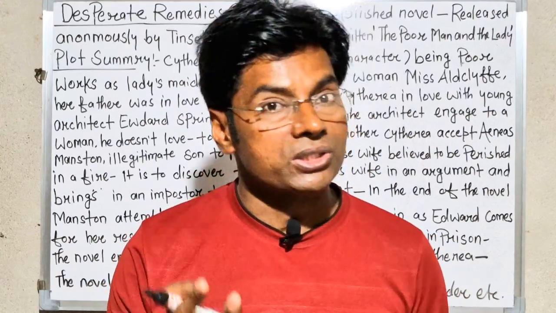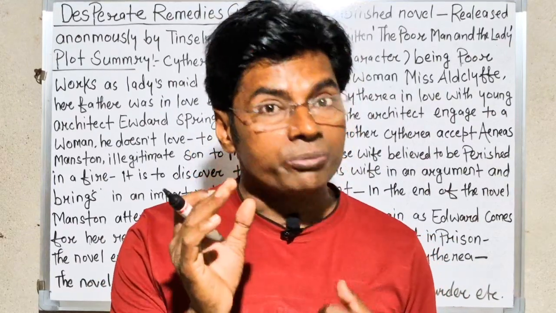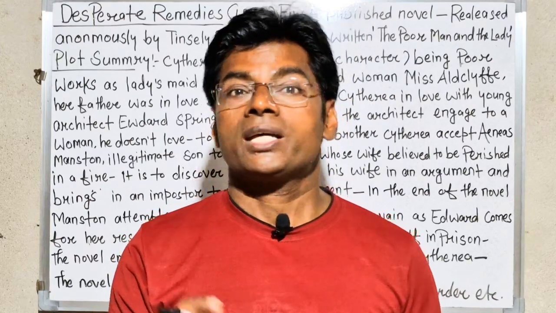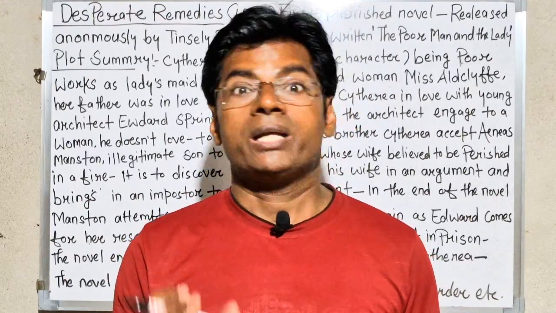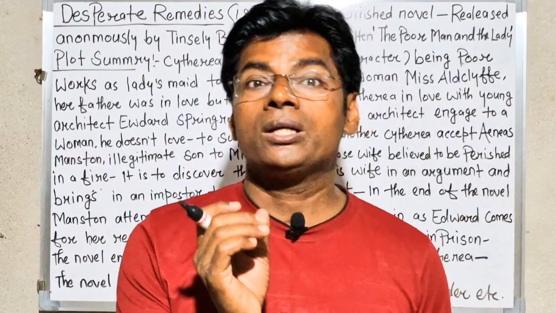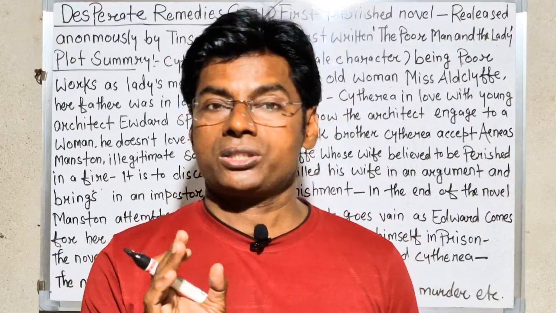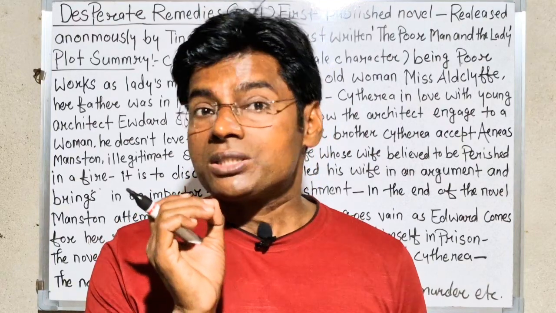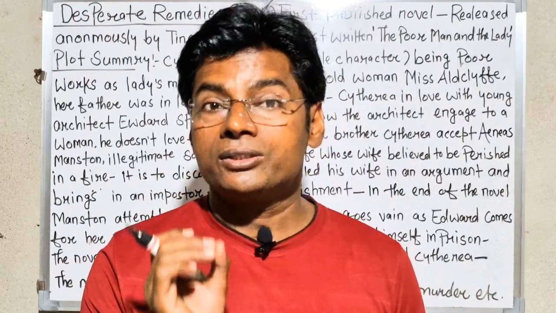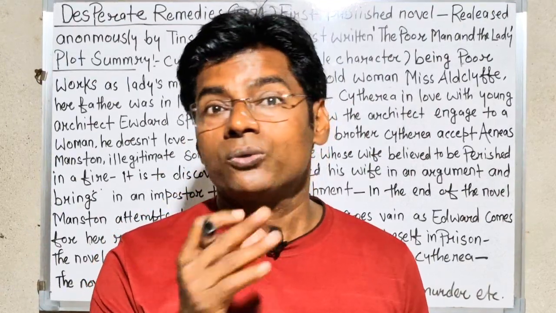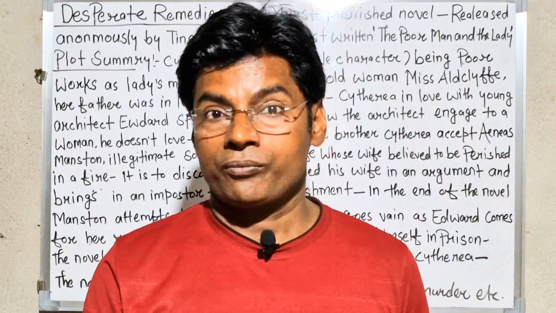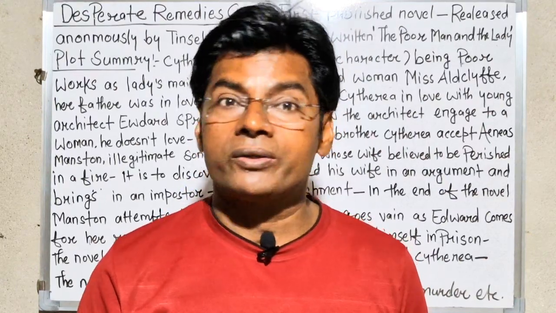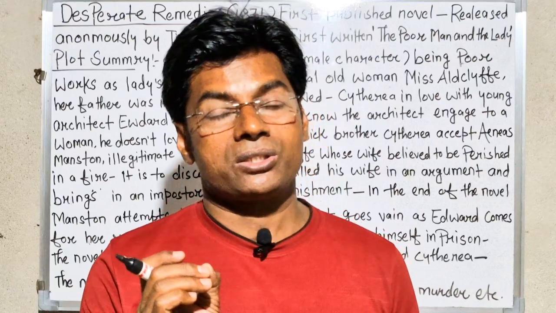Illegitimate, legitimate. Legitimate means legal, that is valid. A biological child is called a legitimate child. But an illegal child, a child born outside the marriage, is called illegitimate.